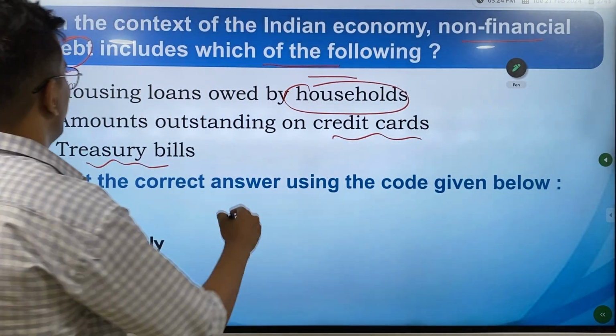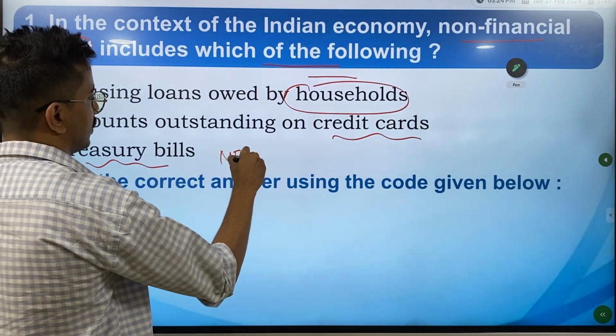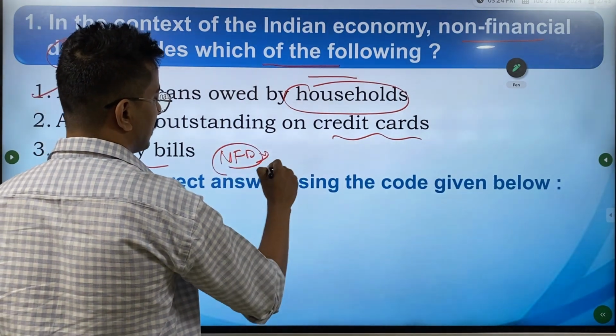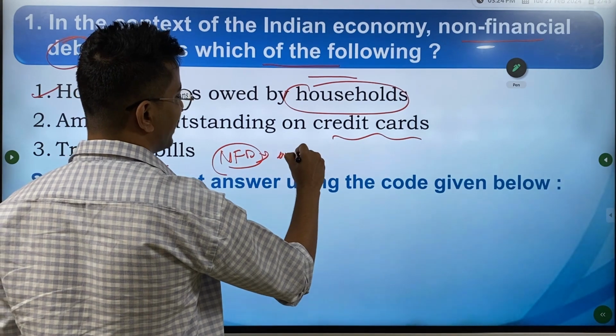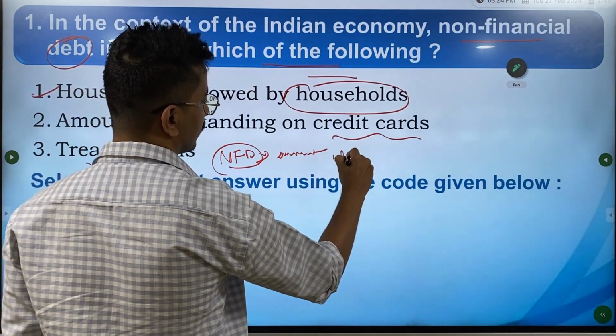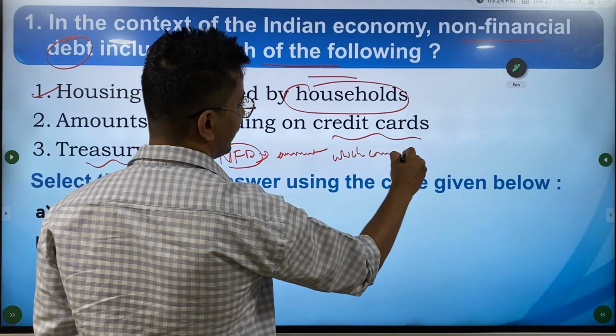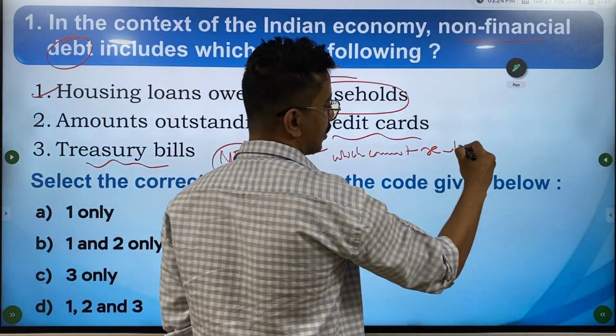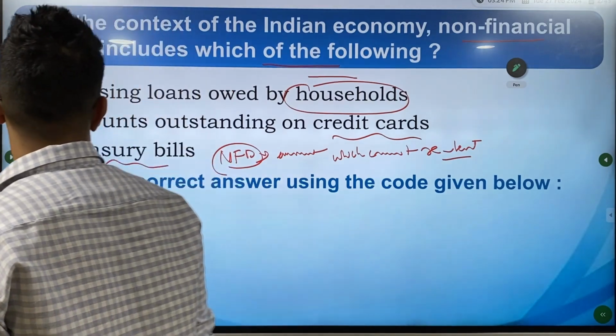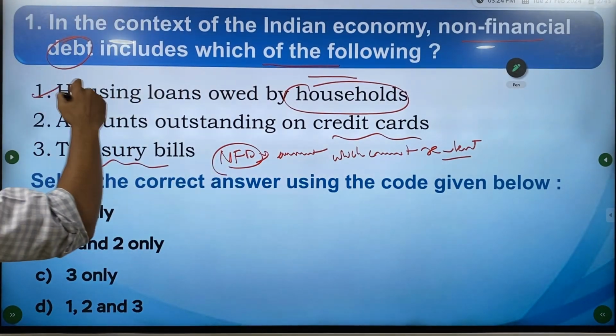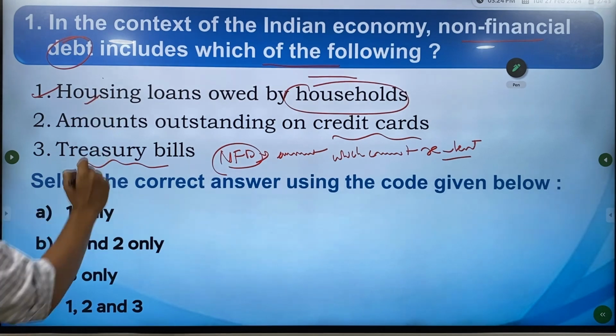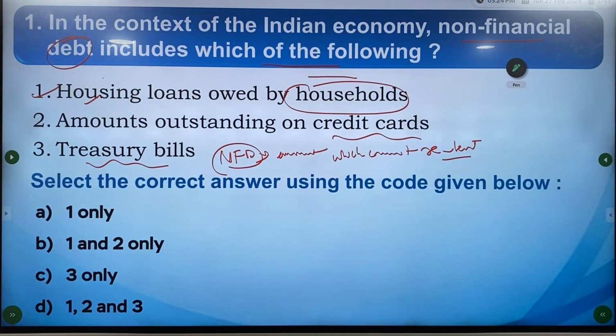So this non-financial debt, these are amounts which cannot be relent. So the first one, housing loans owed by the household, this cannot be relent, so this is right. Second, amount outstanding on credit card, again this cannot be relent, this is right. Treasury bills, this also cannot be relent. So the answer here is all three. Next.